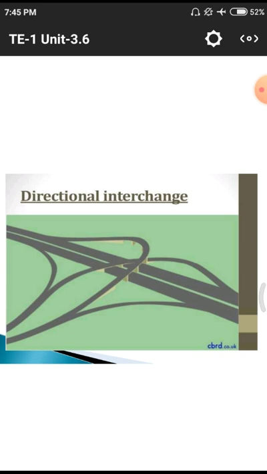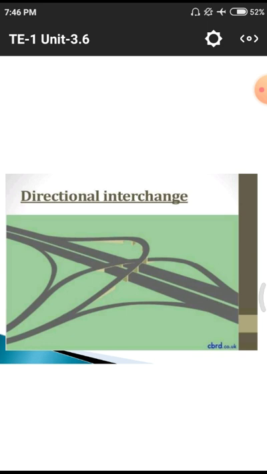Why we have to construct these kinds of interchanges: normally on national highways the vehicles are moving with a speed of more than 80 to 100 kilometers per hour. Whenever there is a small curvy area, they automatically need to slow down their vehicle. If there is a slowdown, there may be a chance of an accident, so they need to use these kinds of interchanges for speed continuity. That means they can continue their speeds and pass those lines.